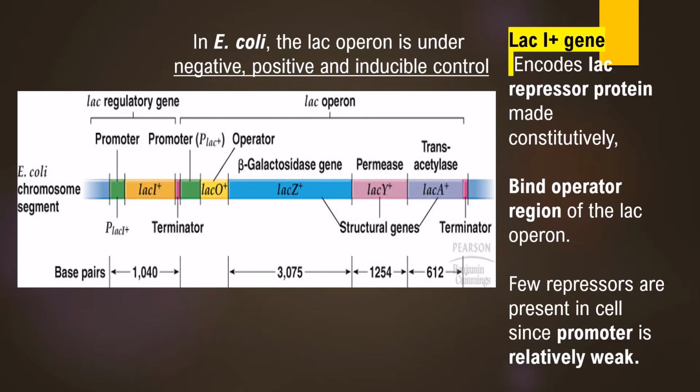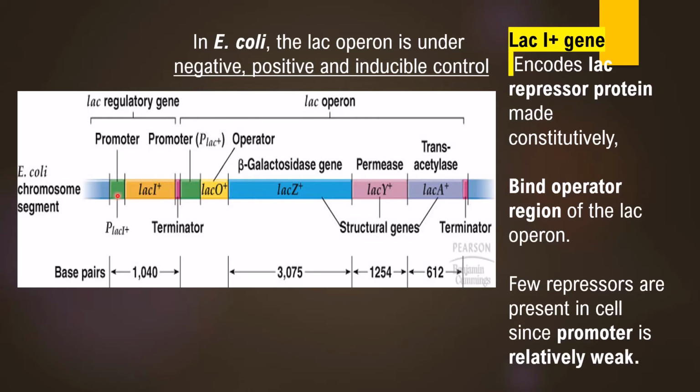In the present slide, we are going to discuss how the lac operon is controlled with the help of a repressor. Within the lac operon system, there is a Lac-I gene. This is a separate operon system. The Lac-I gene has its own promoter. This promoter is very weak.